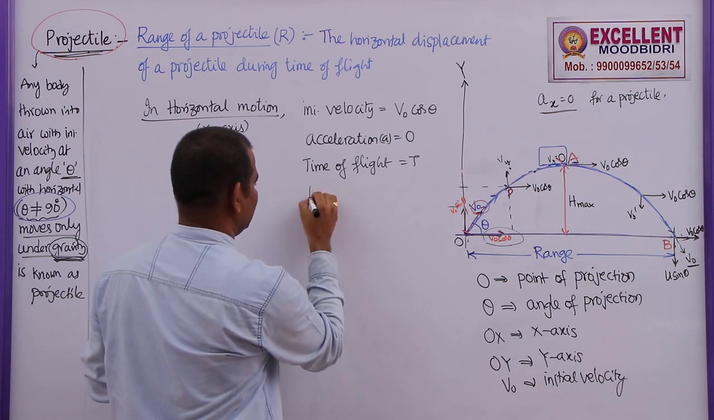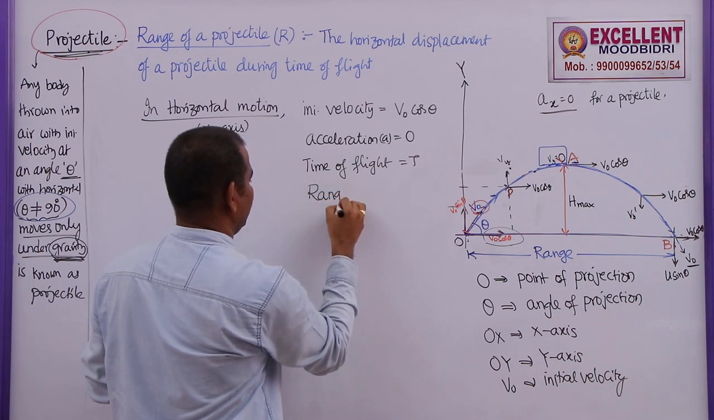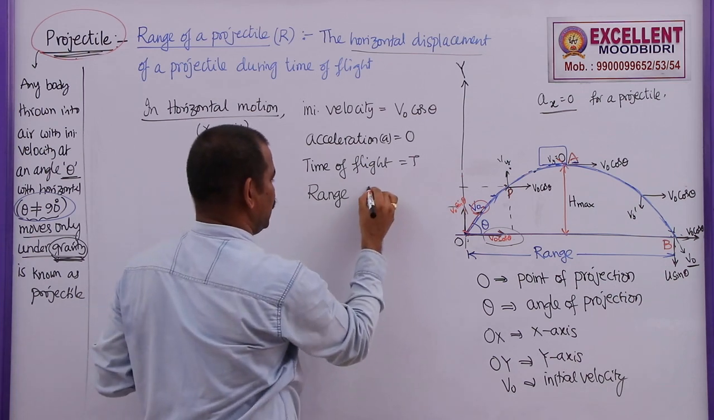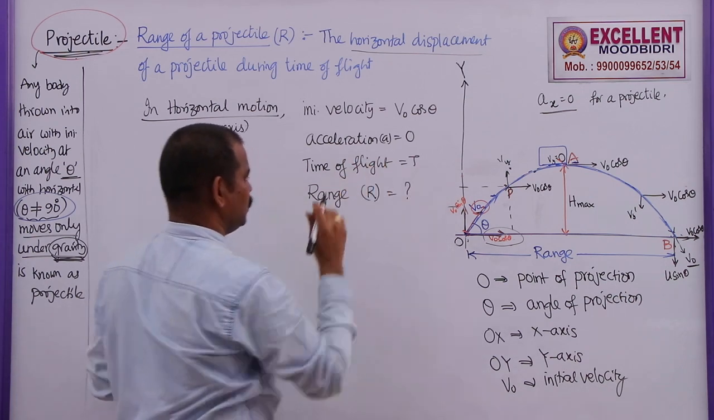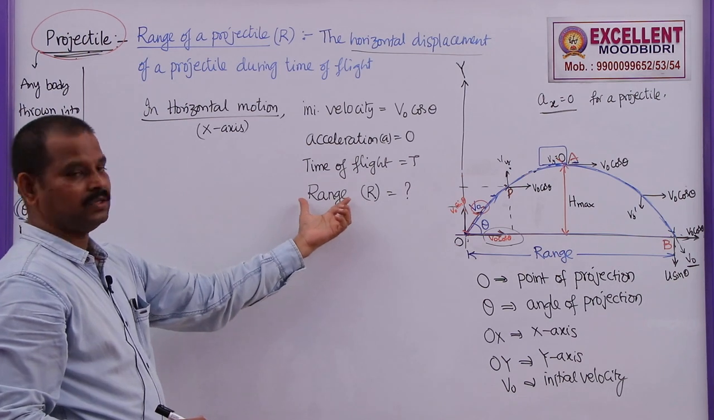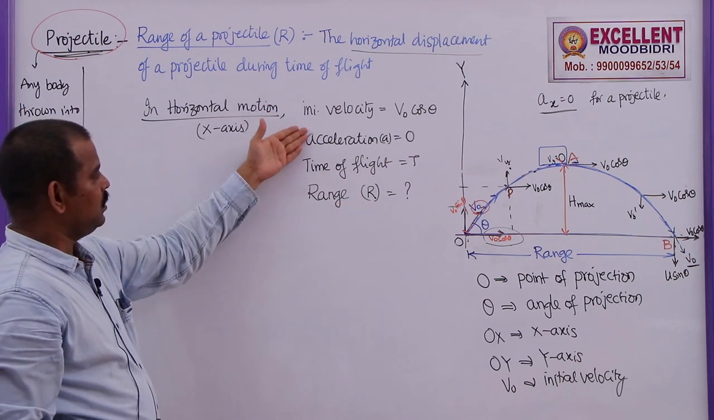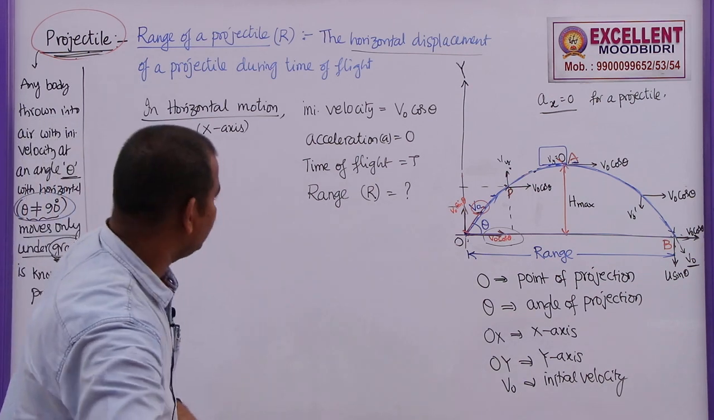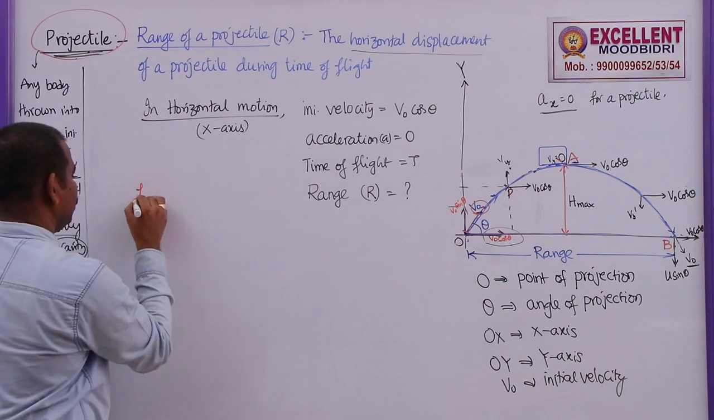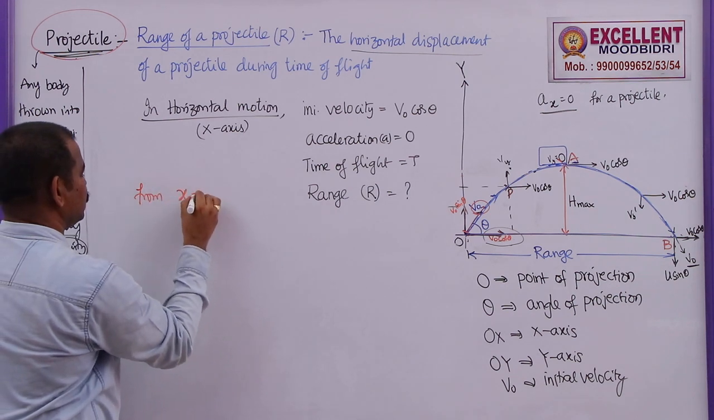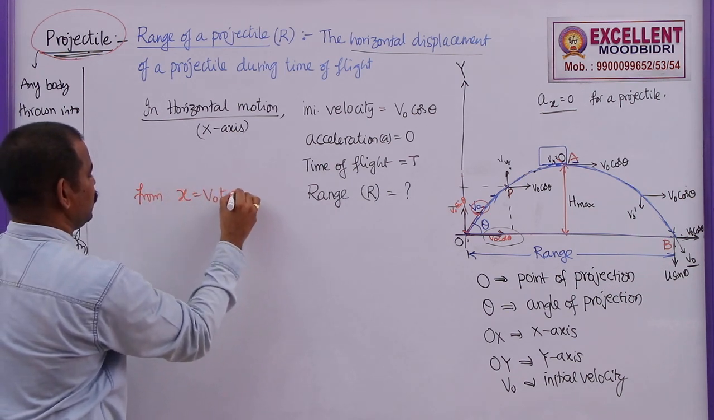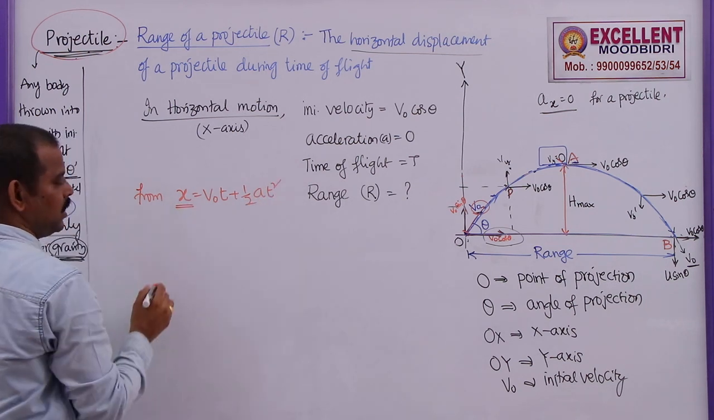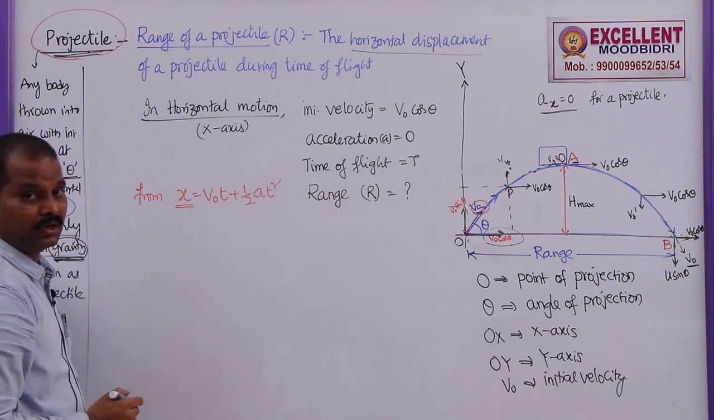So what is the range that we are finding? Range is nothing but the horizontal displacement. So R, range R is question mark. That means this is a horizontal displacement. So what is the equation that connects all these four? That equation is given by x is equal to V naught t plus half a t square. Here the horizontal displacement, now we are calling it as range.